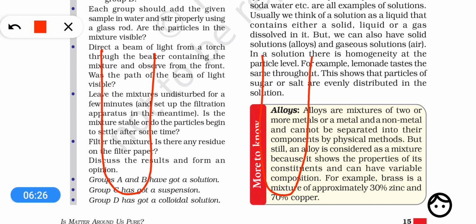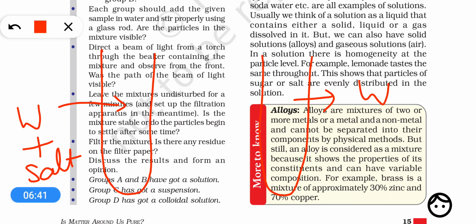Okay, so in one test tube we have taken water, plus we have added, suppose we have added salt. In another test tube we will take water, plus we will take sand. Now when we mix water plus salt, we will see that after some time, initially you can see where is salt and where is water, but after some time when you mix it together, you will see that the salt dissolves completely.